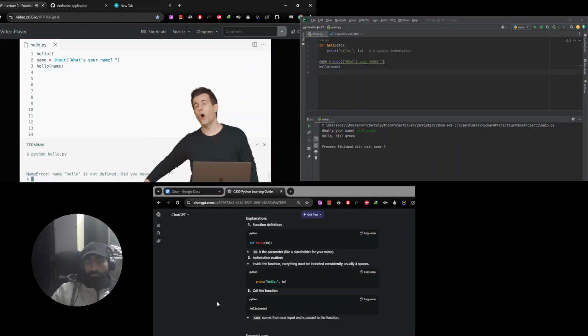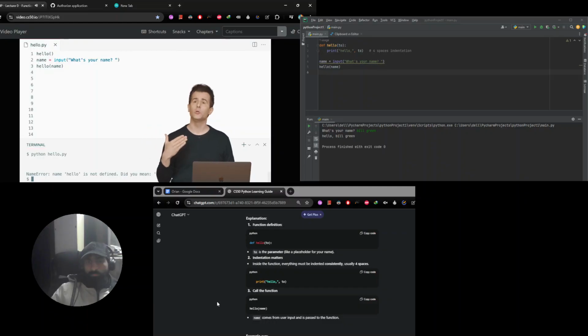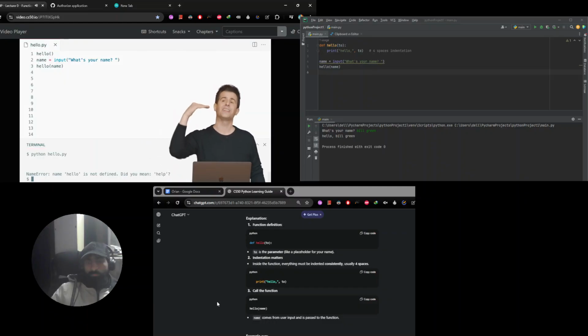I have defined my function hello all the way down here, but I'm trying to use it way up here, and that's not allowed. Python's interpreter is going to take you literally, and if you use a function, it must already exist by the time you are calling it. So how do I fix this? Well, apparently, I can't do that.